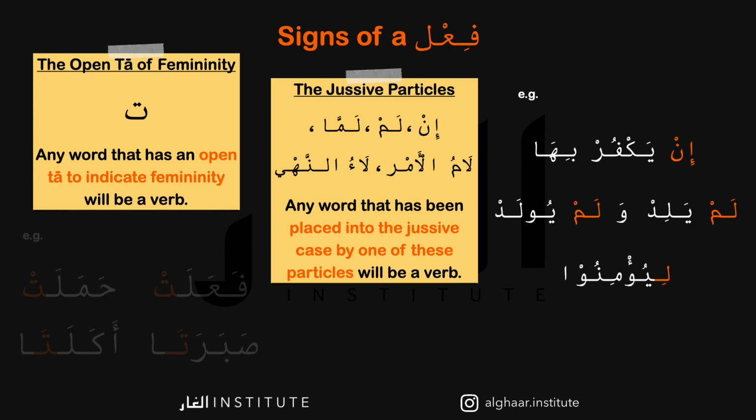Then we've got li yu'minu, and this li is called lam al-amr, which will usually come as a lam with a kasra, as we can see here. And it will make the third person and the first person verb into a command. So li yu'minu here means they should believe. And finally, la ta'budu shaytan. So you've got la here is la an-nahi, which makes the following verb into a prohibition. So la ta'budu, do not worship ash-shaytan, the devil. Each of these words, yakfur, yalid, yulad, yu'minu, and ta'budu, have all been put into the jussive case by the particles that come before them, so we know that they are verbs.